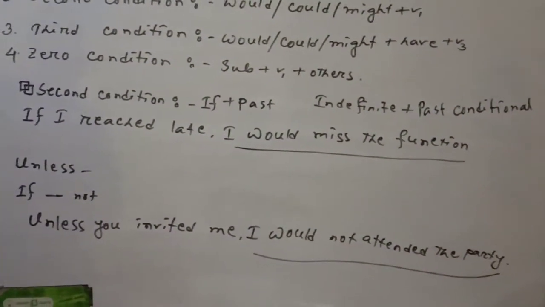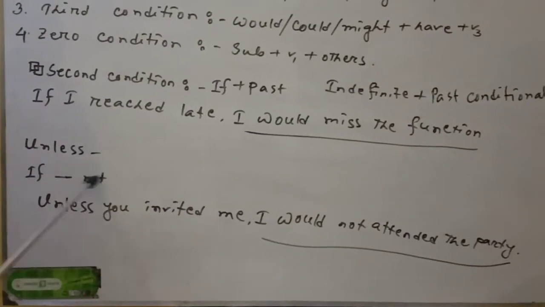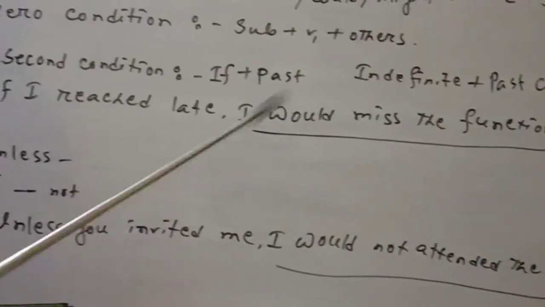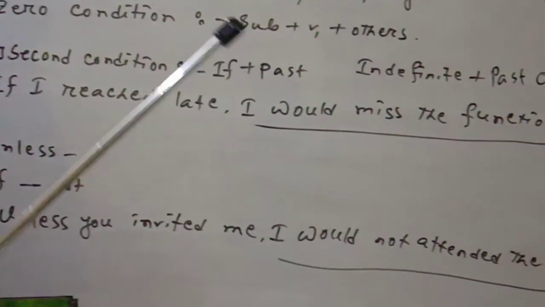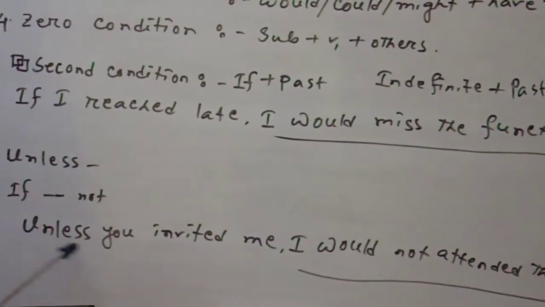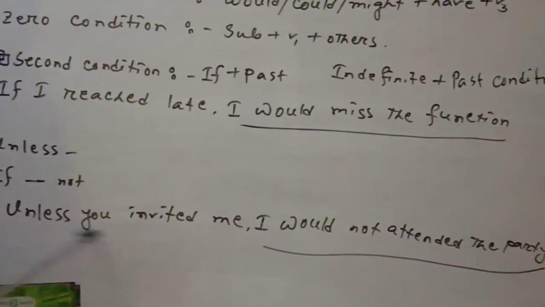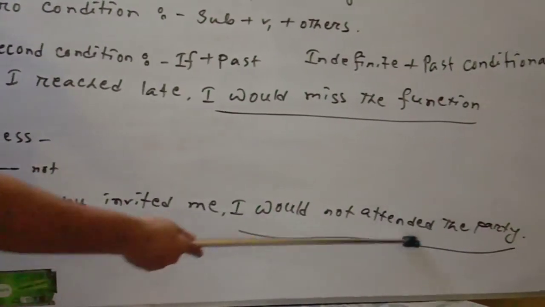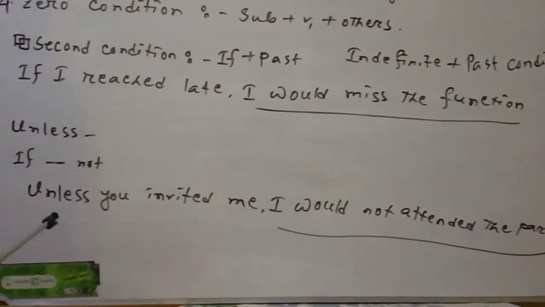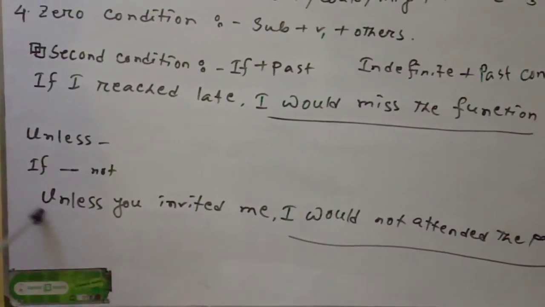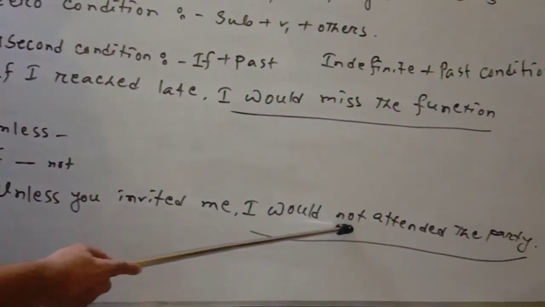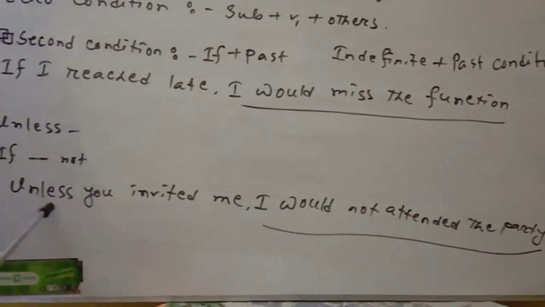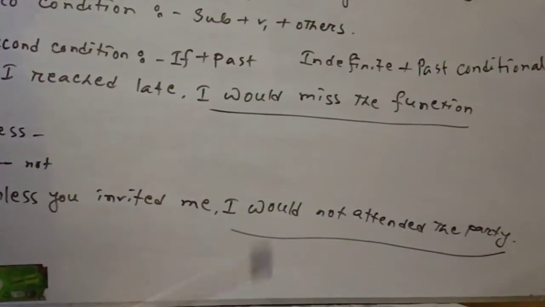In the same condition we also find unless or if plus not. You have to use the other part of the sentence, and it may be negative or positive. For example, unless you invited me, I would not attend the party. If the sentence with unless contains a negative meaning, I also use not here. That means unless you invited me, I would not attend the party.